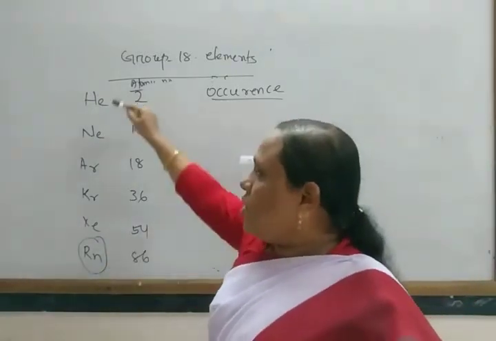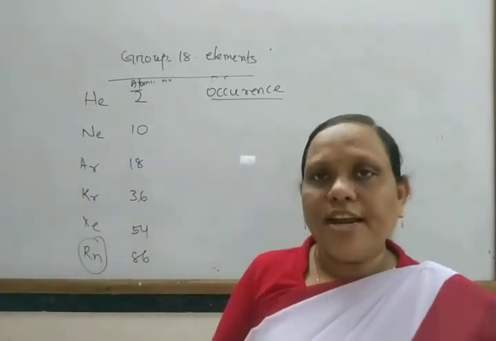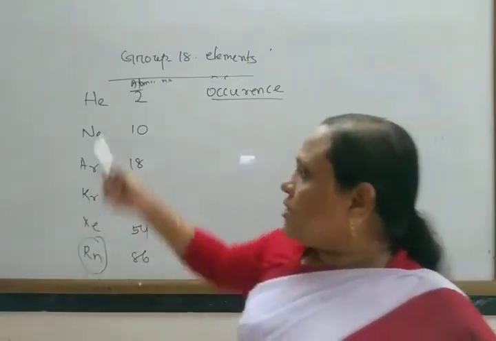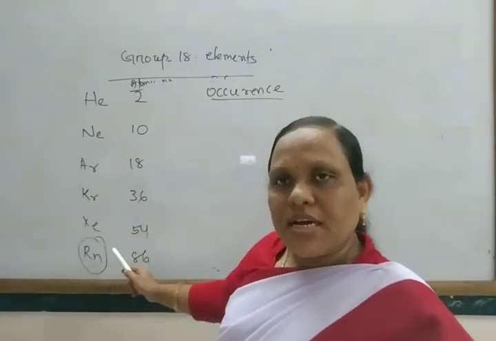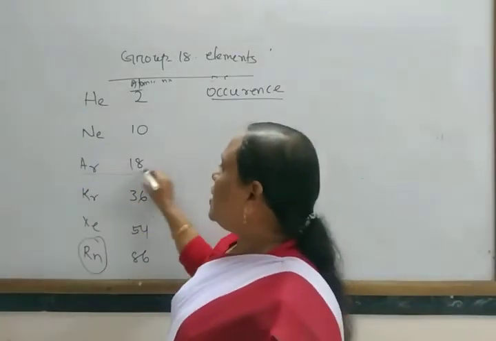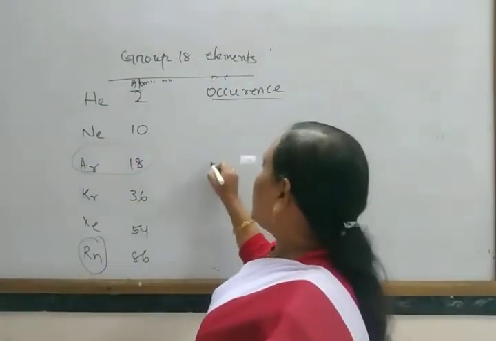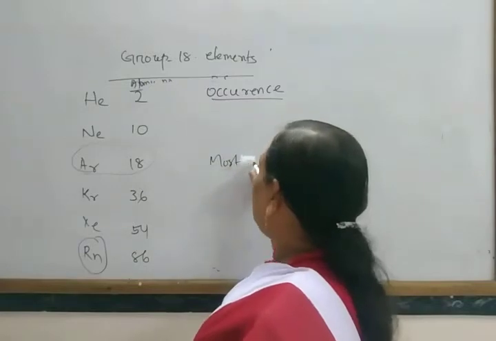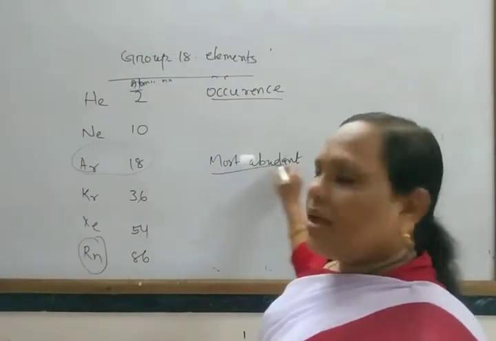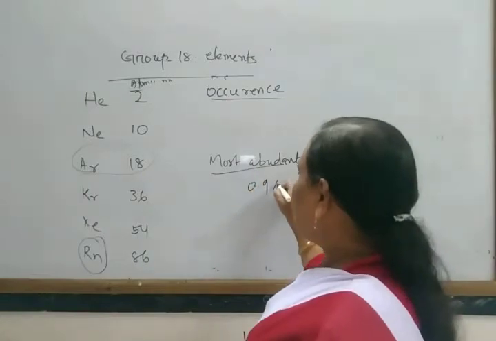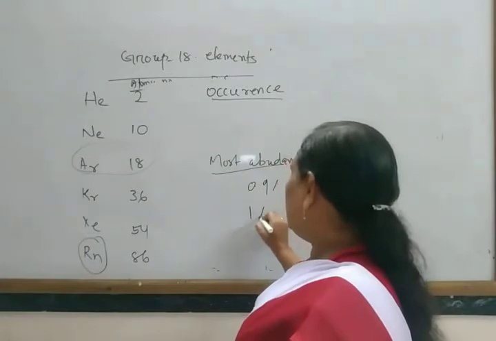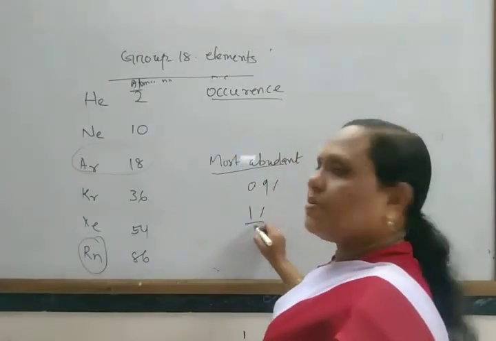As they are found in the atmosphere, they are known as aerogens, and among them the most abundant one is argon. About 0.9% is found, and all total of noble gases is about 1%.